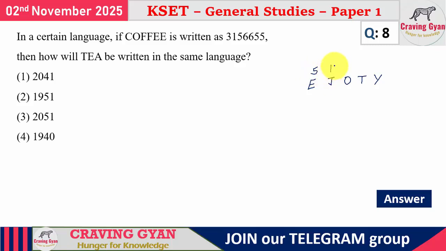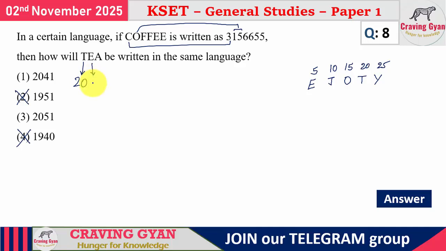E is 5, J, the 10th letter, will be 10, O is 15, T is 20, Y is 25. That's it. C is 3. O means 15. FF means 66. EE means 55. Similarly, T, what I told, T means what? 20. So which option can you eliminate? Option 2 you can eliminate and option 4 you can eliminate.